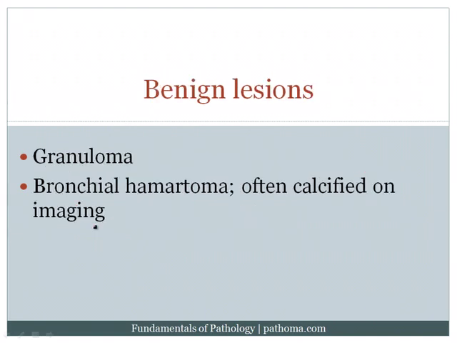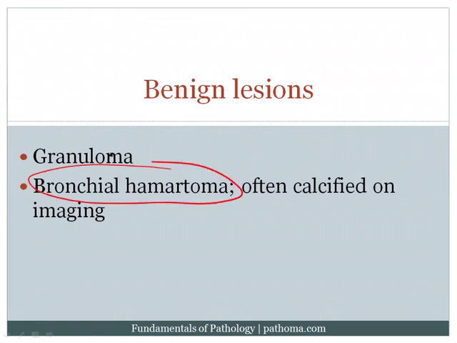Now, it is possible for patients to have benign lesions that could present as coin lesions. Benign lesions are much more common in young patients. In fact, a young patient with a coin lesion, let's say less than the age of 40, is much more likely to have a benign lesion than they are to have cancer. And the two high-yield benign lesions to be aware of are number one, granuloma. So granulomas can actually present as a coin lesion. Classically, a granuloma would be due to TB or fungus, and especially in the Midwest, you would think about histoplasma as the cause of a coin lesion. And again, that's particularly high yield. Another lesion that can present as a coin lesion that ends up being benign is a bronchial hamartoma. Now, a few important things.